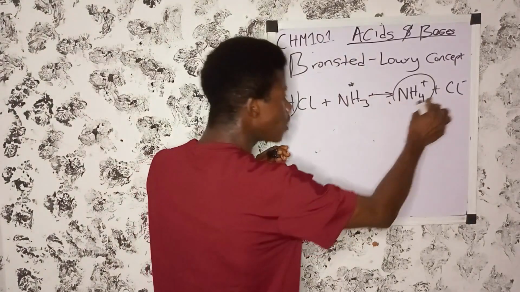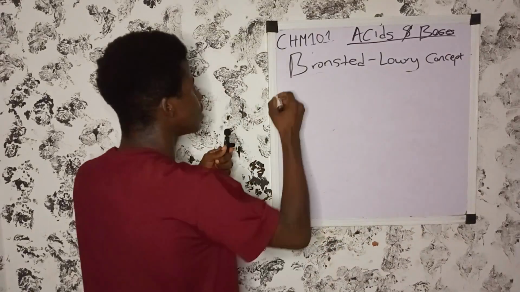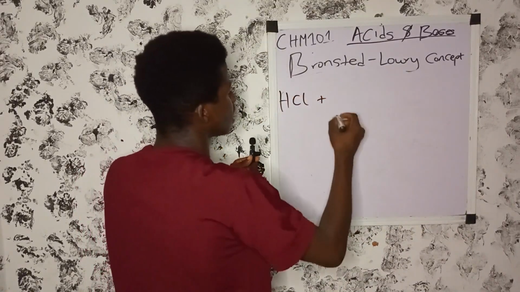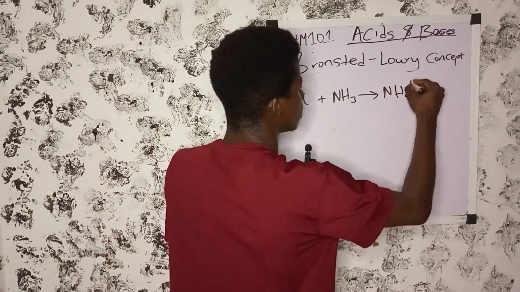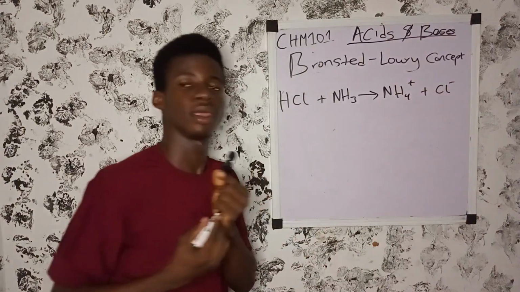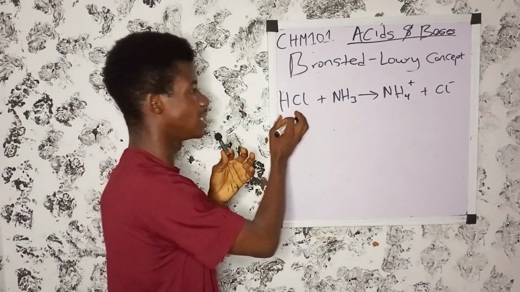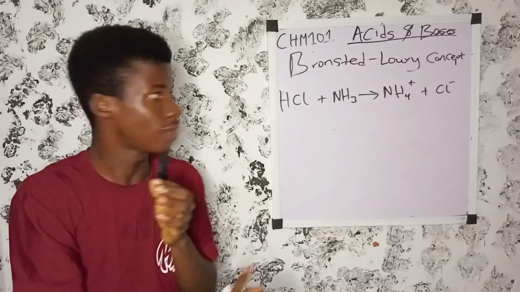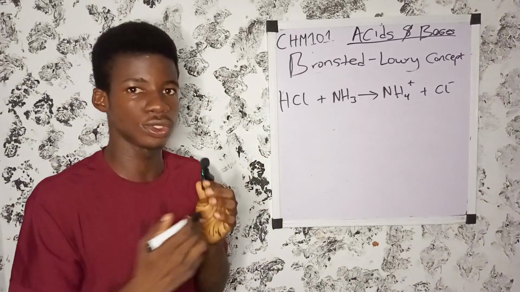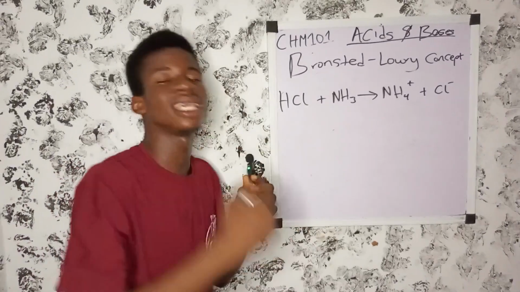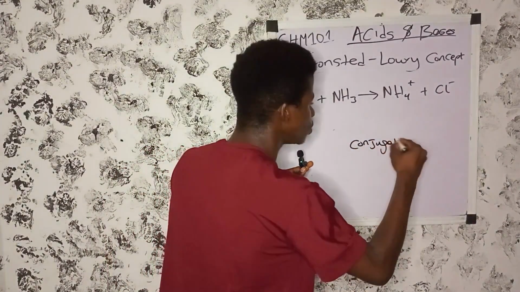Now let's continue under this Bronsted concept about an acid. Please take note: when an acid donates a proton, it forms a conjugate base. It forms what? A conjugate base.